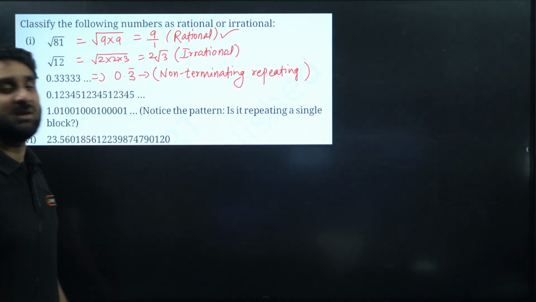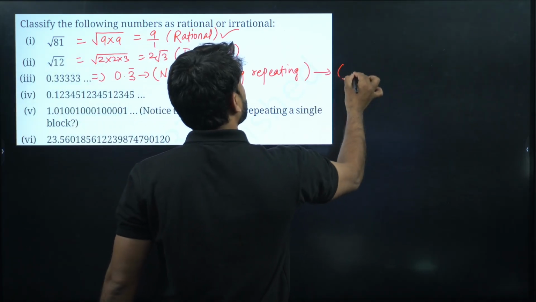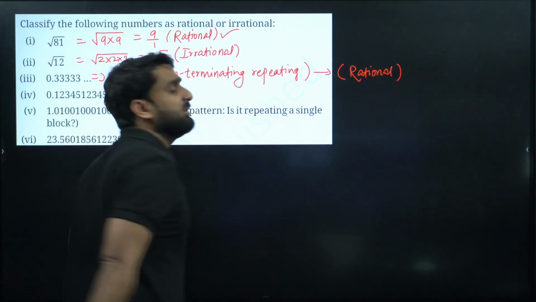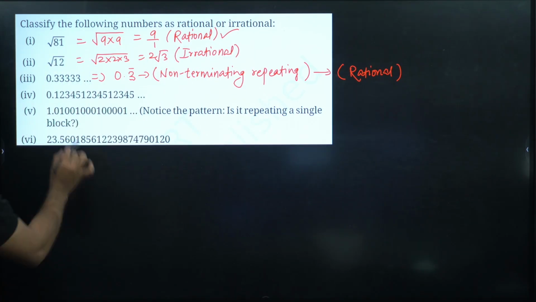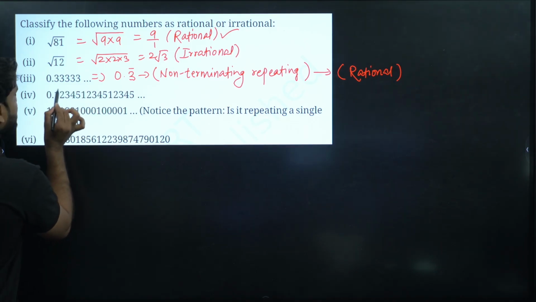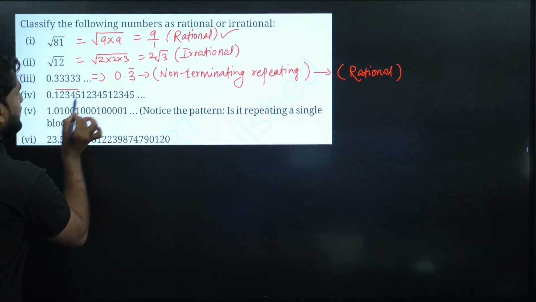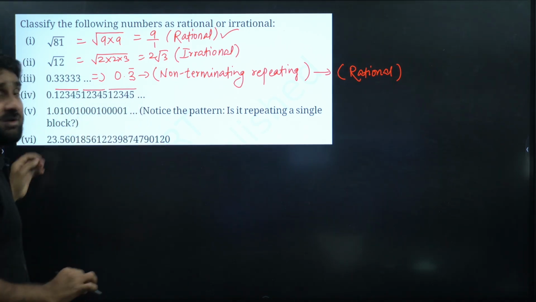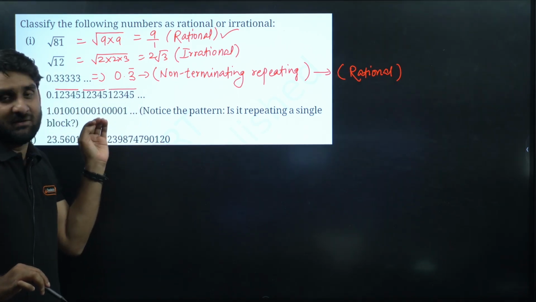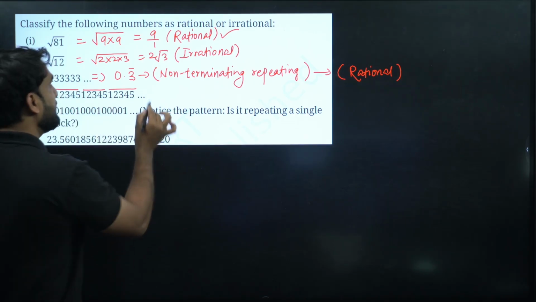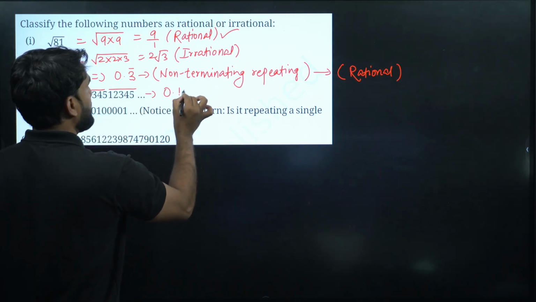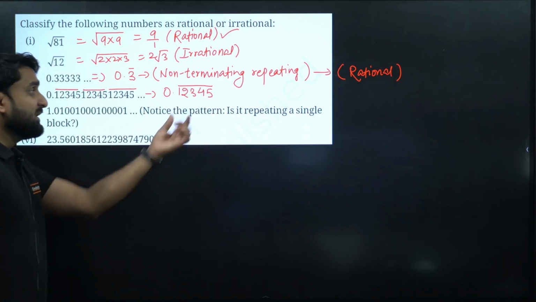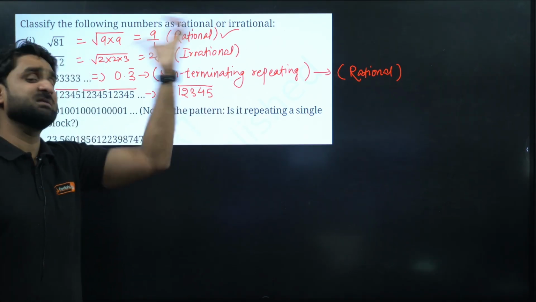Non-terminating repeating decimals are always rational because they can be expressed in the form of p by q. So these are rational. This is 0 point, can you see the repetition? 1 2 3 4 5, 1 2 3 4 5, 1 2 3 4 5. Here the repetition is in the same pattern. The repetition is very systematic. So we can write 0.12345 bar, because this entire pattern is repeating.